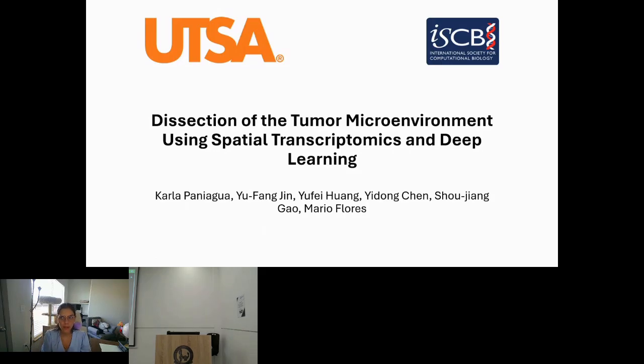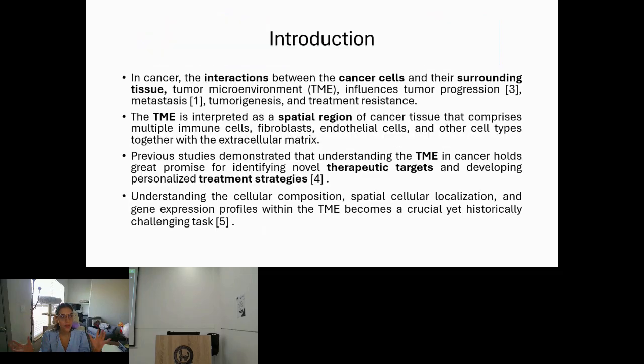So, just a brief introduction. As we already know, cancer cells are not going to be alone in the tissue. They are going to be surrounded by other cells, including immune cells, fibroblasts, endothelial cells, and even extracellular matrix molecules that are going to be influencing and contributing to tumor progression and modifying the tumor microenvironment. This can have a tumorigenesis effect and also treatment resistance.